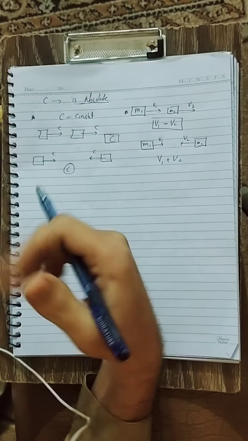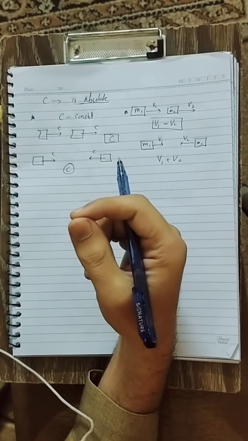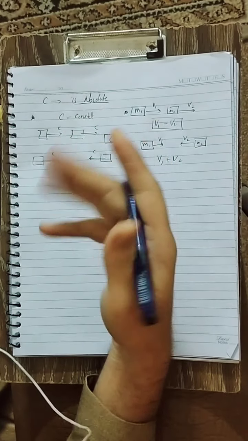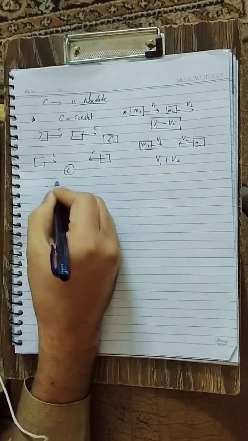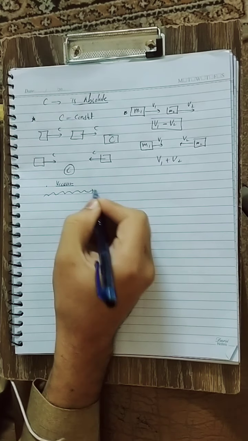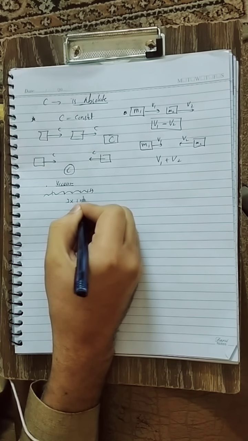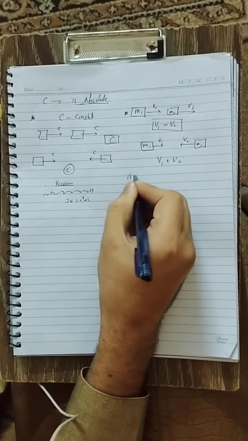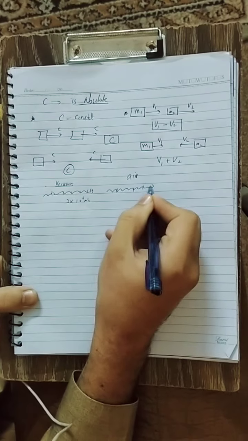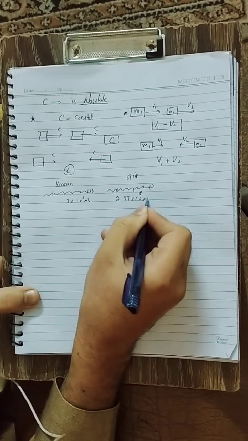Another meaning of this point is that the speed of light will be constant in vacuum. In vacuum means in a single medium. If the light is moving in vacuum, then at each and every point the speed of light will be constant, that is 3 into 10 power 8 meter per second. Now if the light is moving in air, the speed of light at each point will be constant, that is 2.99 into 10 power 8 meter per second.